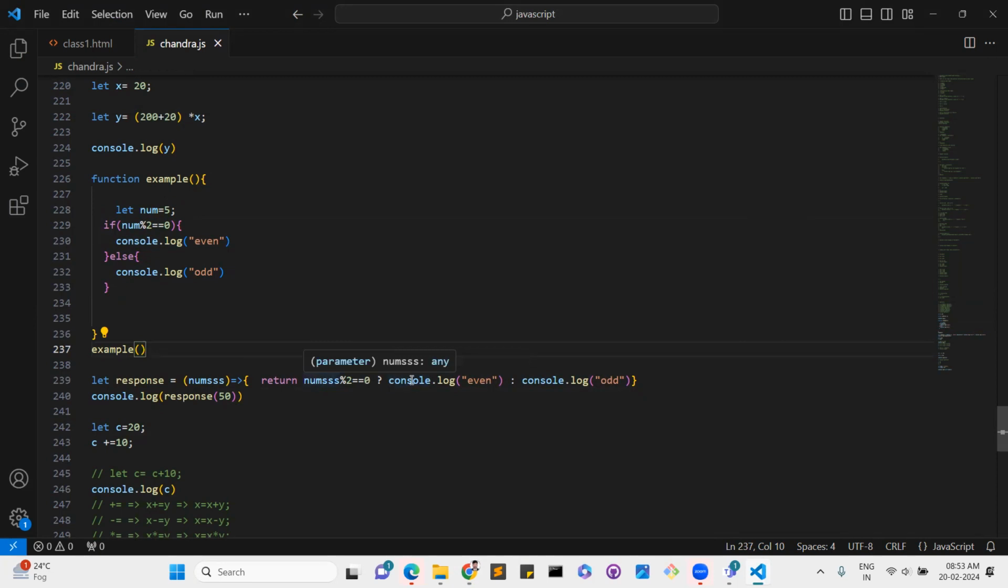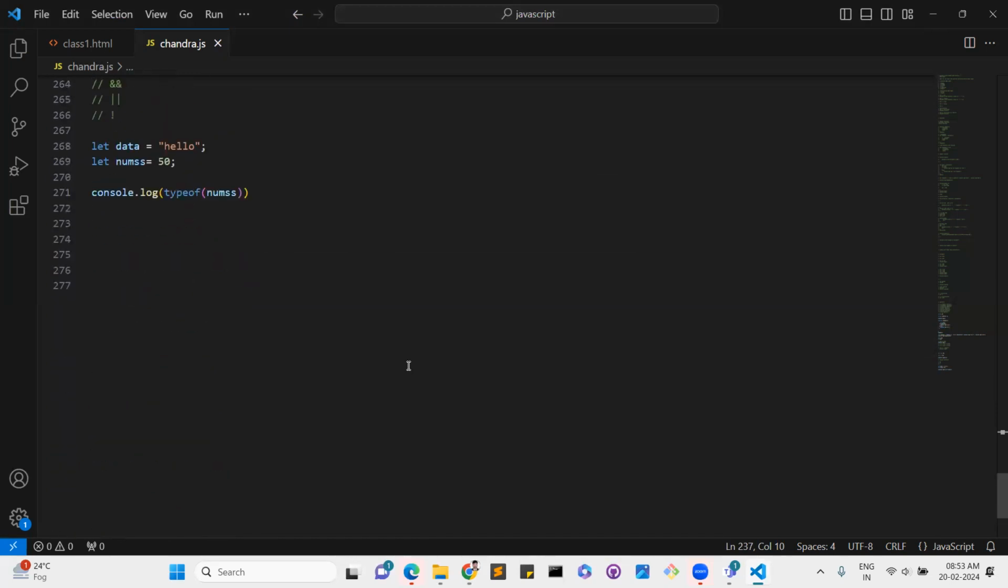This is the condition, and this is the even or odd. Say for example, if the condition is true, it will go to even; if the condition is false, it will display like this. So like this, a ternary operator works. These are the operators in JavaScript. And I will tell you the particular data types now, because without data types you can't understand the scenarios of these operators.